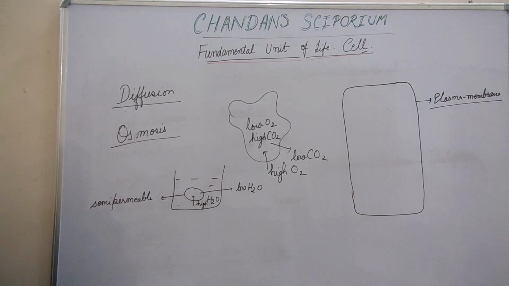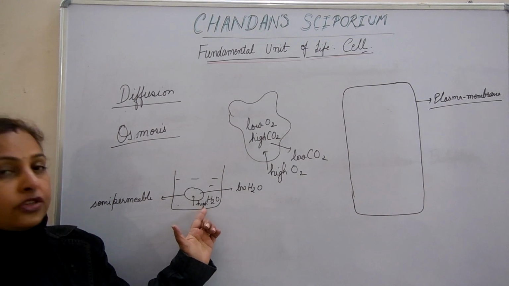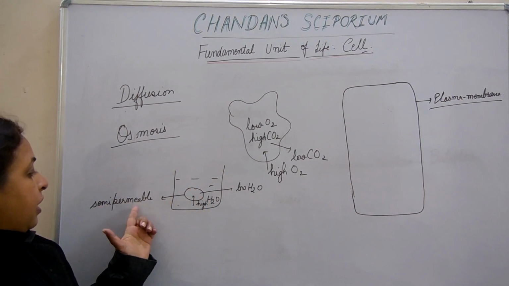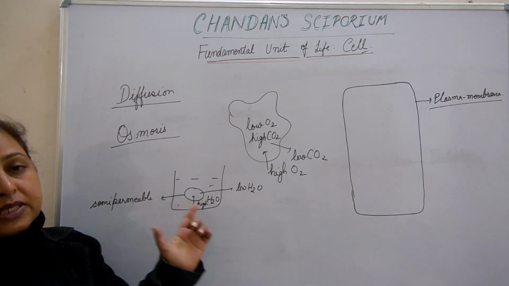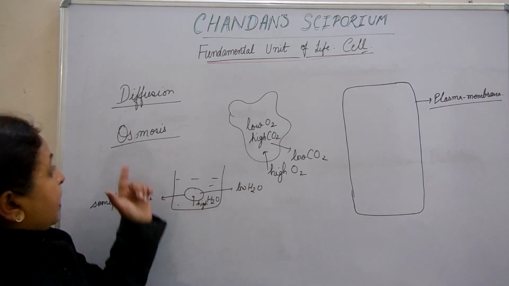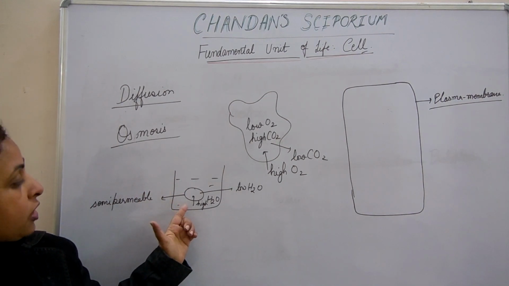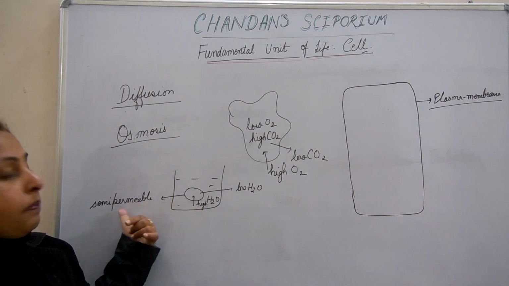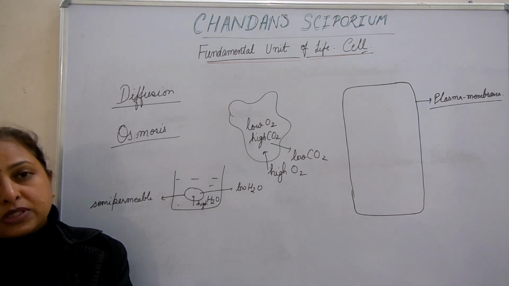In osmosis, water molecules move from high water concentration to low water concentration through a semi-permeable membrane. I am repeating it again. This process is called osmosis.